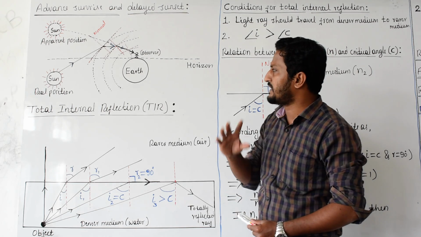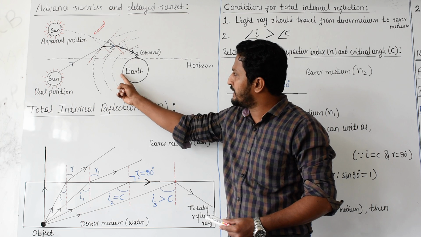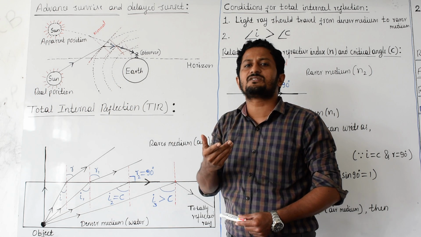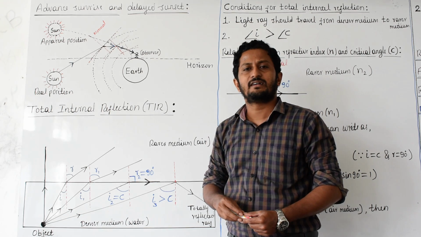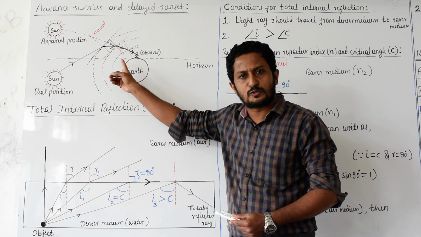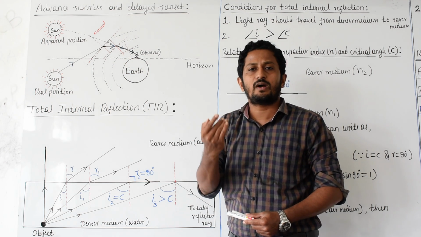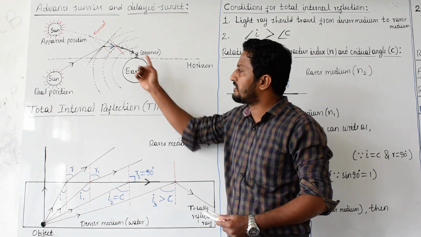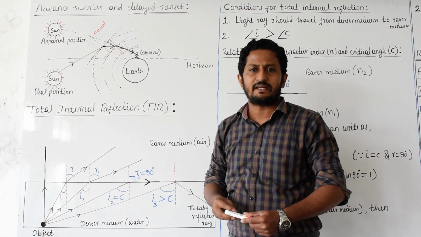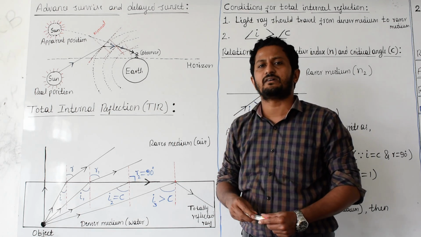Now see here, one thing you have to remember. As we come near the earth's surface, the density is very high. The density of the atmosphere layer near the earth is very high. Why? Because near the earth's surface many different molecules are present.